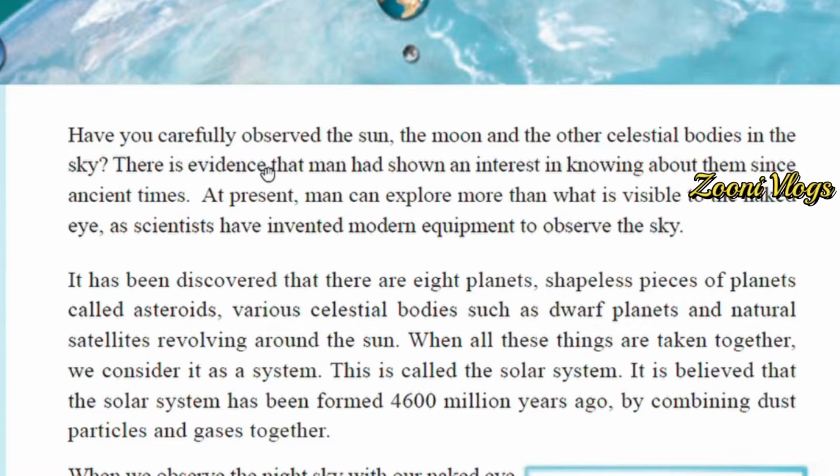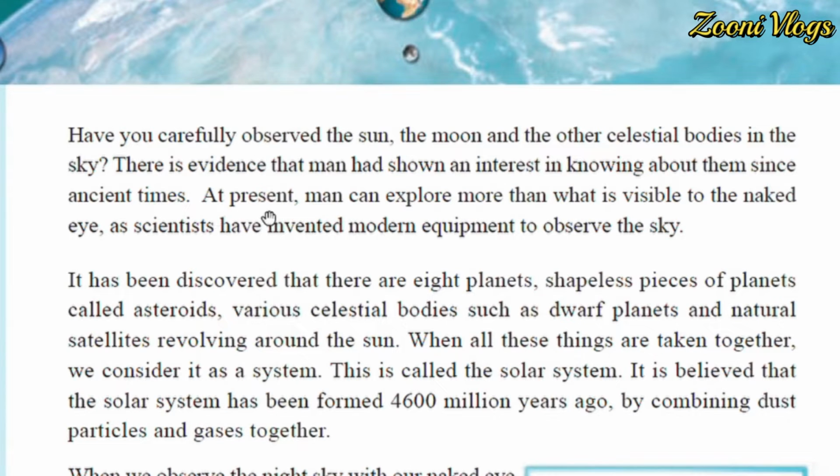So there is evidence that man has shown an interest in knowing about them since ancient times. Have you heard about the people who lived in the cave season, Putala? Those people we call our ancient people. They did not have modern equipment like us. So at night times they used stars and the moon to find the way when they were traveling here and there.